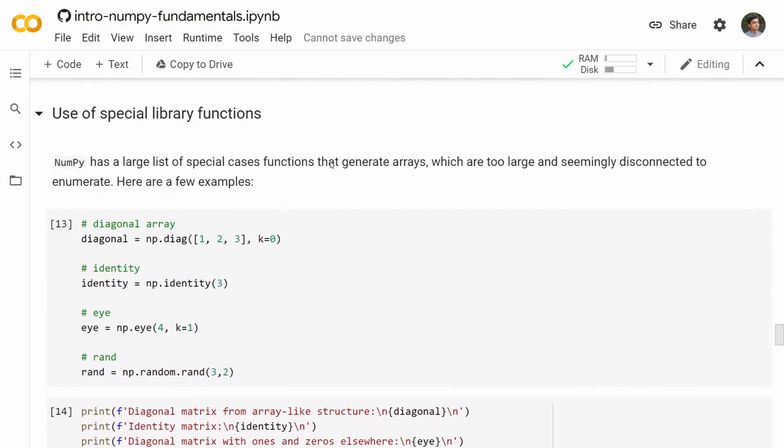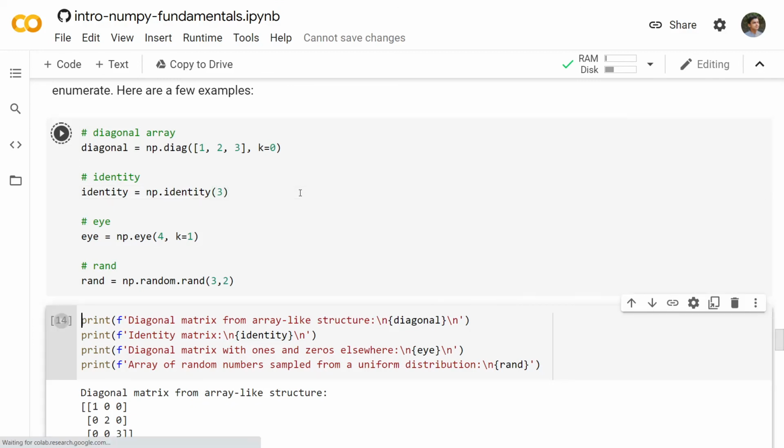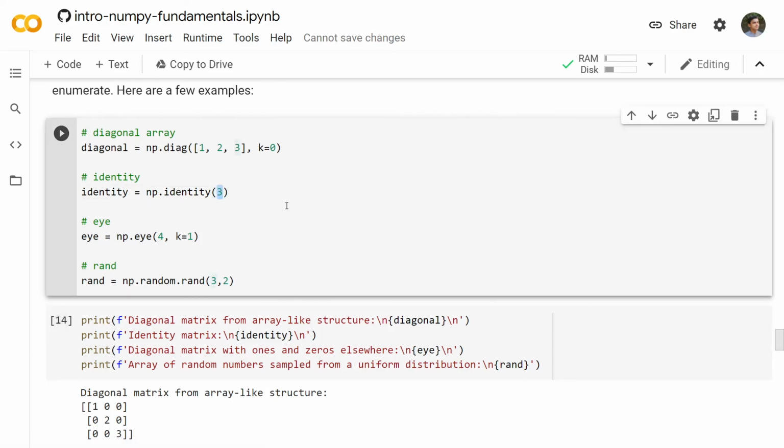We have these special library functions, which are np.diag for diagonal, and identity for an identity matrix. As you know, in mathematics we also use I_n for the n-dimensional identity matrix. So we are passing in 3 here, so we get an identity matrix of dimension 3 by 3, right? Now some people get confused between identity and eye, and we definitely do not want to get confused.